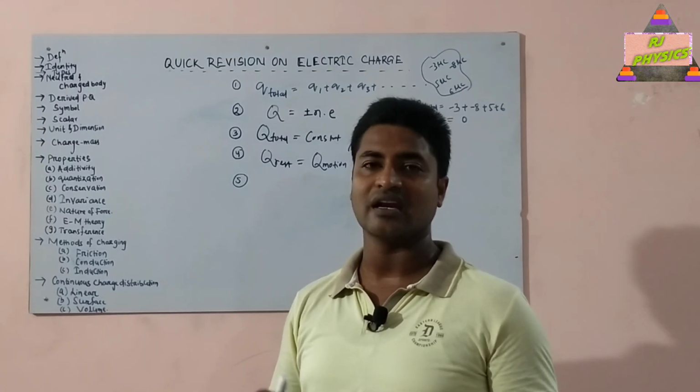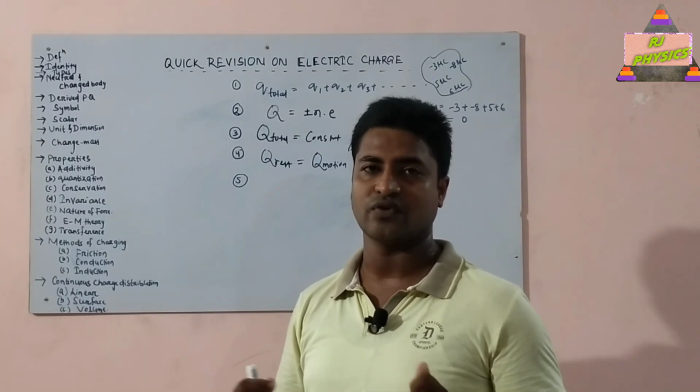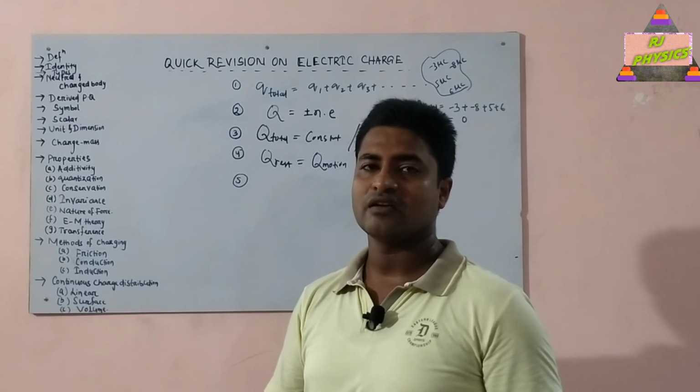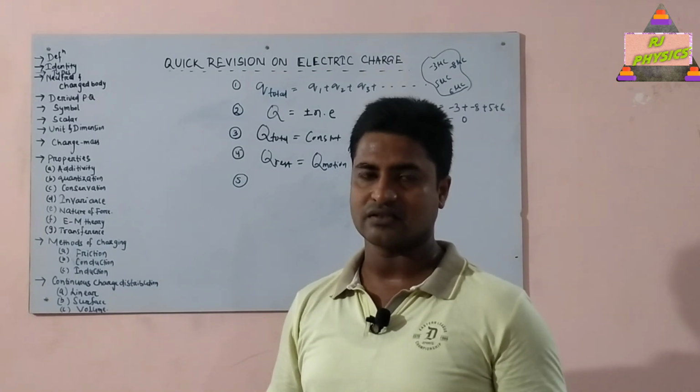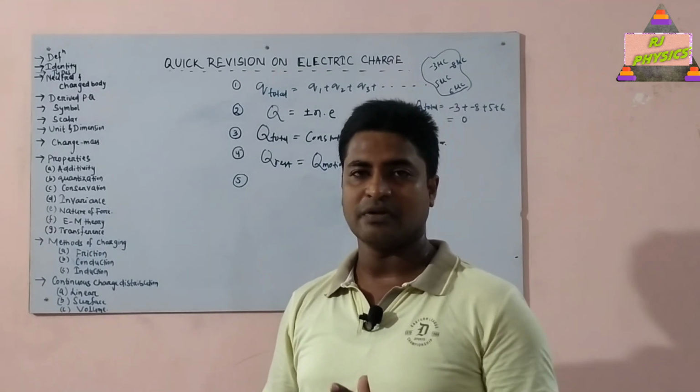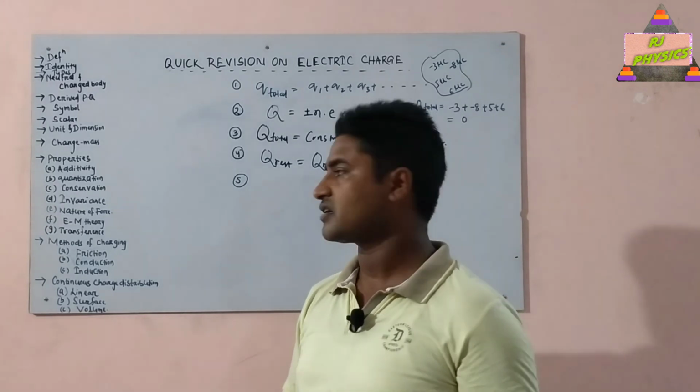And if we take two unlike charges, two opposite nature charges, one plus and one minus, then there will be attraction, they will attract each other. So we can say like charges repel each other and unlike charges attract each other.